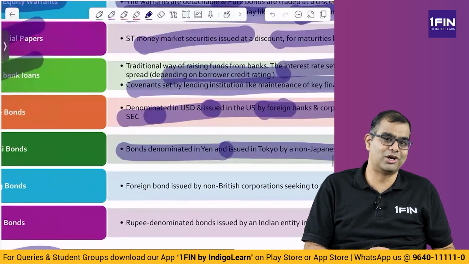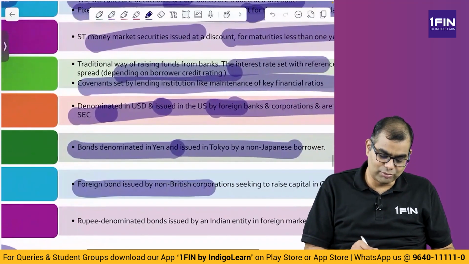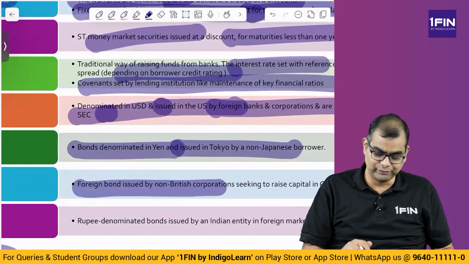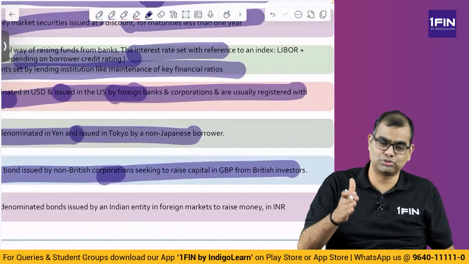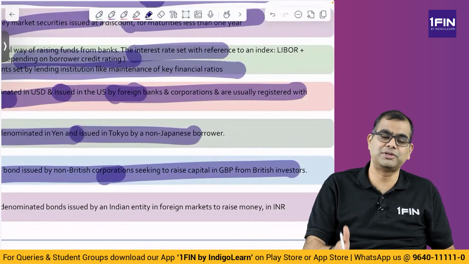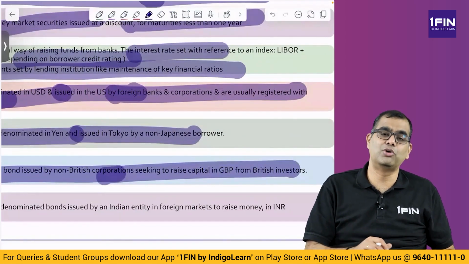Then you have something called Bulldog bonds. What is Bulldog? British Bulldog, right? So these are foreign bonds issued by non-British corporations. RIL is seeking to raise GBP from British investors. So RIL goes to England and issues a GBP denominated bond. It is known as a Bulldog bond.